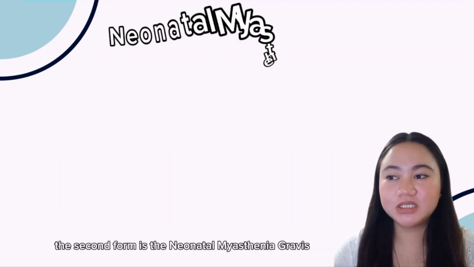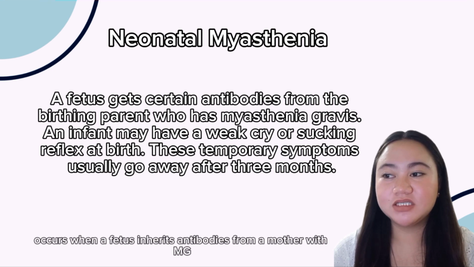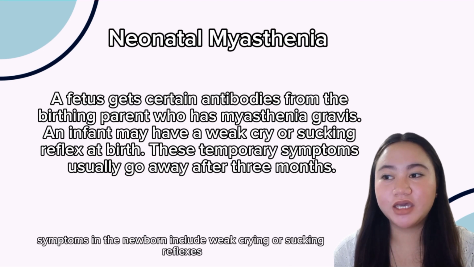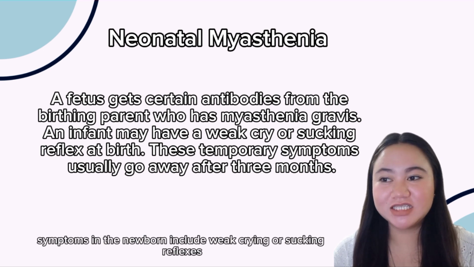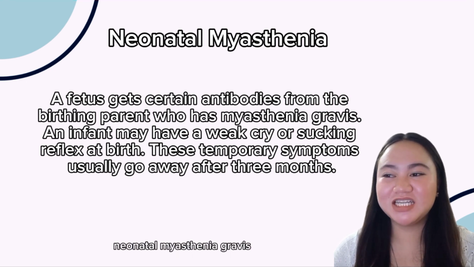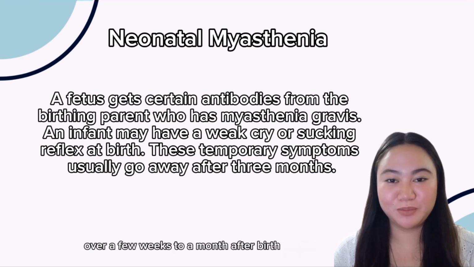The second form is neonatal myasthenia gravis. This form occurs when a fetus inherits antibodies from a mother with MG. Symptoms in the newborn include weak crying, poor sucking reflexes, and generalized muscle weakness. Neonatal myasthenia gravis typically resolves as the maternal antibodies dissipate over a few weeks to a month after birth.